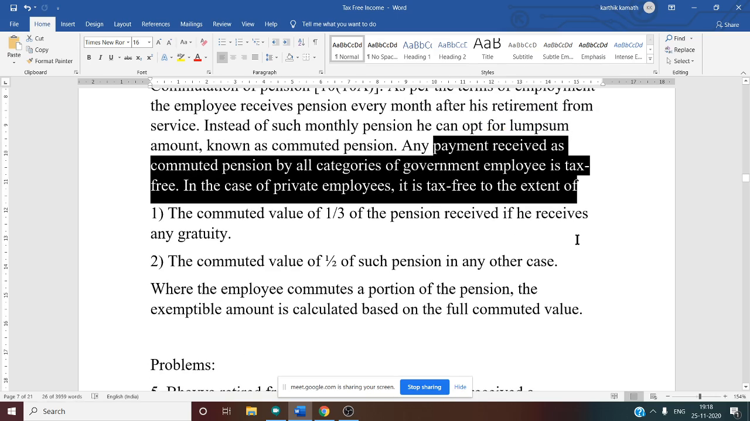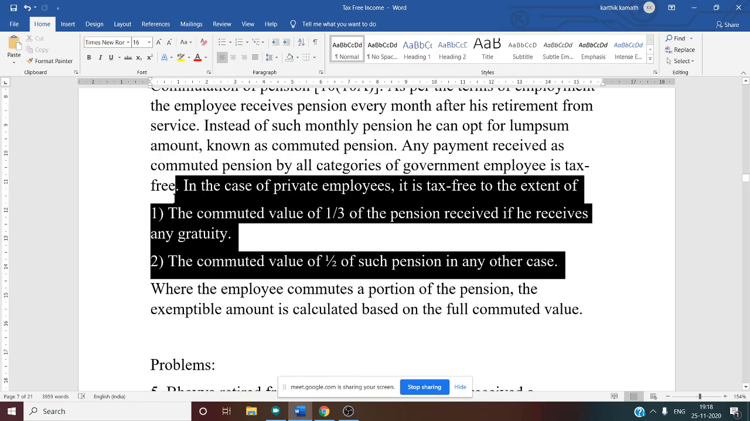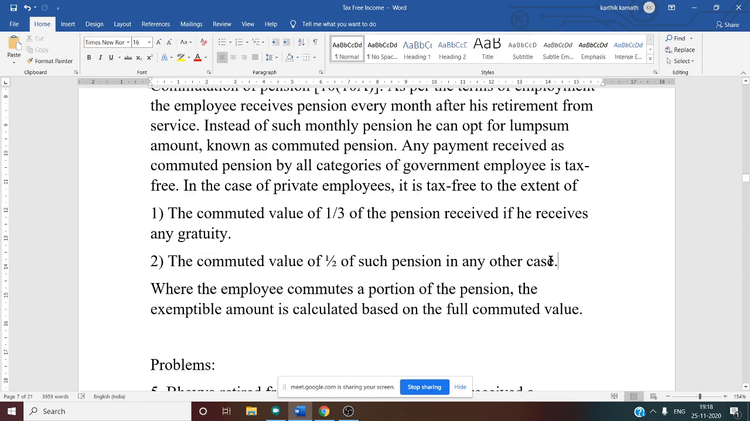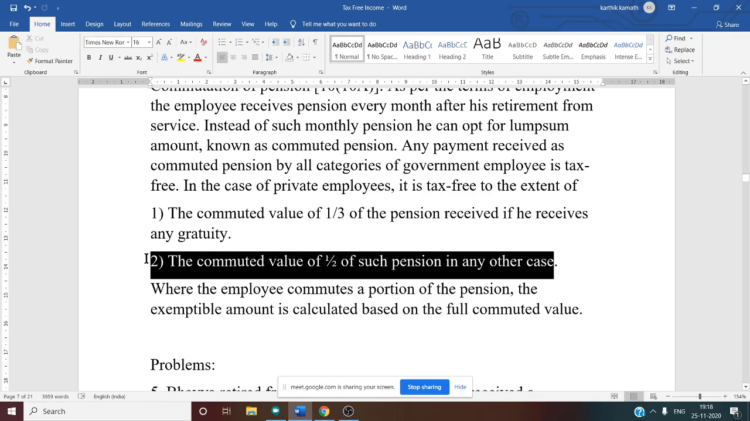But now we have to see the rules for a private employee. In the case of a private employee, there may be two situations. One is when the private employee receives gratuity, and the second is when he doesn't receive gratuity. First, when he receives gratuity, we have to take the commuted value of 1/3 of the pension received. The commuted value means the full commuted value, and we have to keep that in mind. Then in any other case, the commuted value of half of such pension. That means if he doesn't receive gratuity, half of such pension.